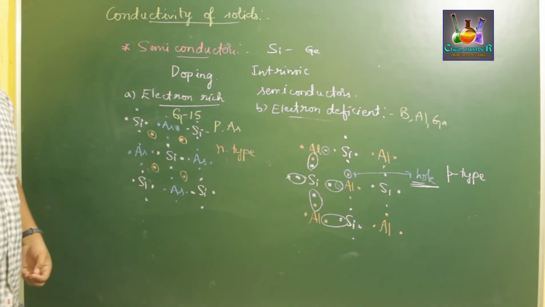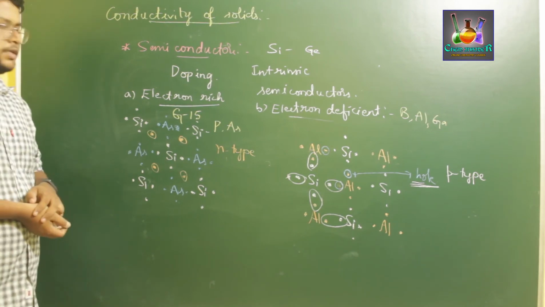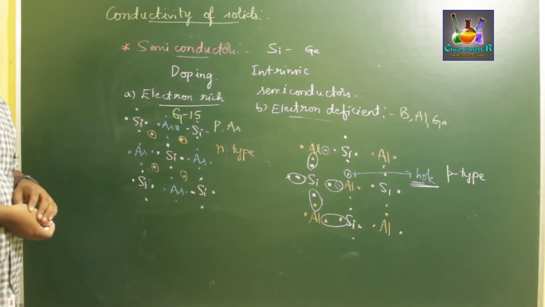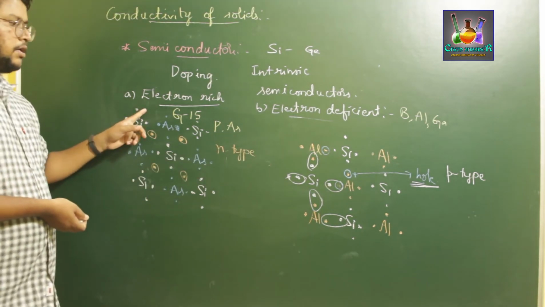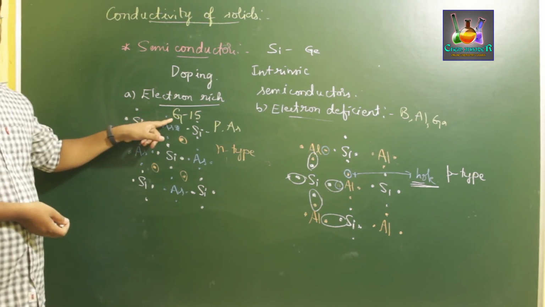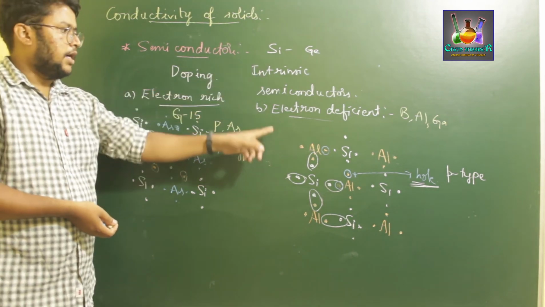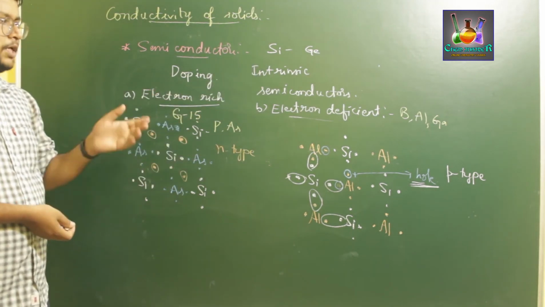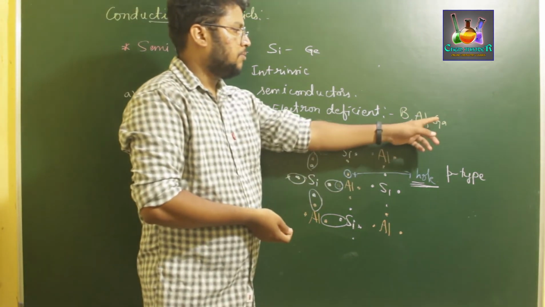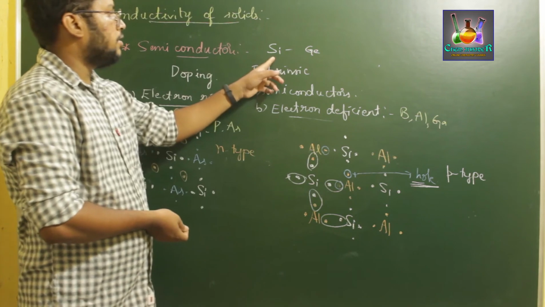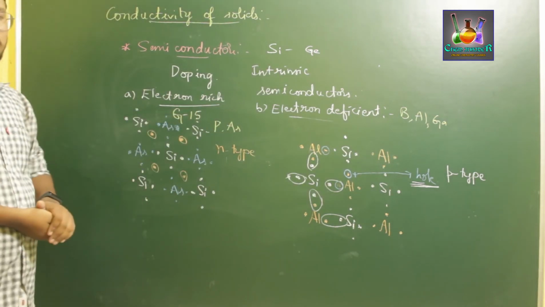So, if you observe carefully, we have 2 types of semiconductors: n-type and p-type. The n-type semiconductor is obtained by adding impurities of group 15 to group 14 silicon and germanium, and the p-type semiconductor is obtained by adding electron deficient species of aluminium or gallium to the group 14 silicon or germanium. So now this is about the semiconductors.